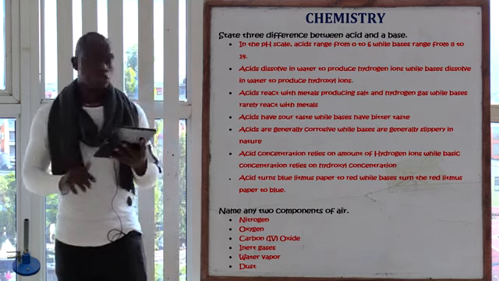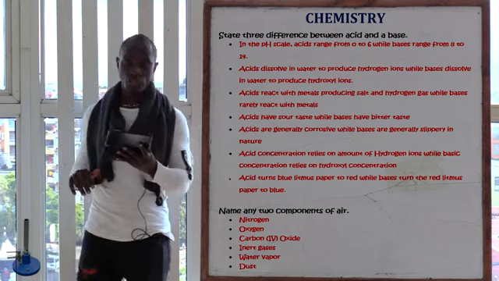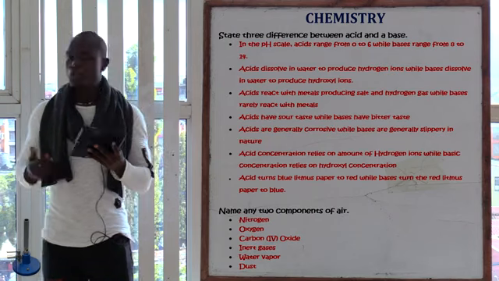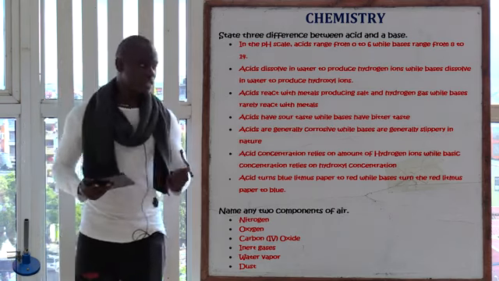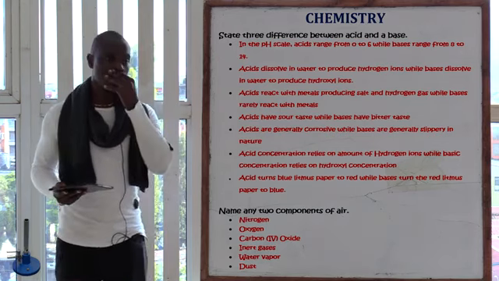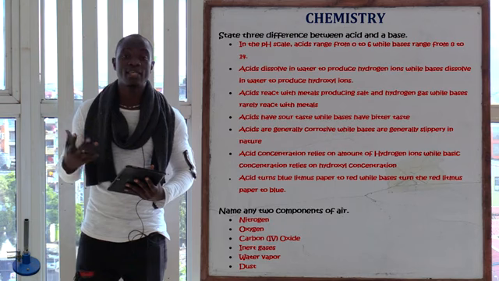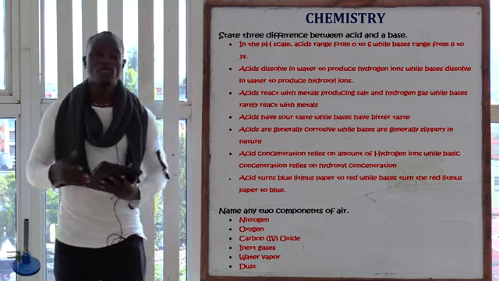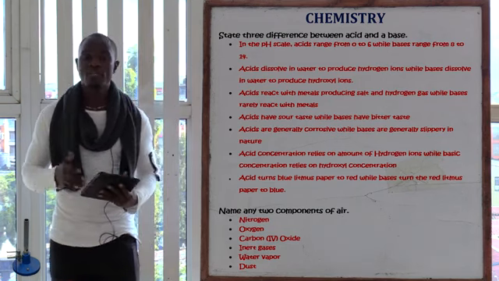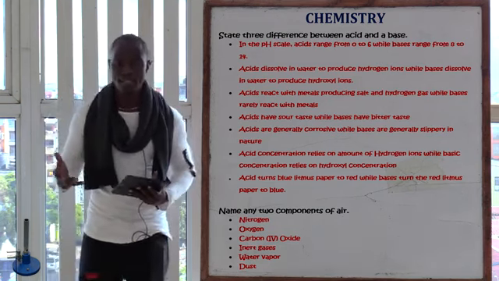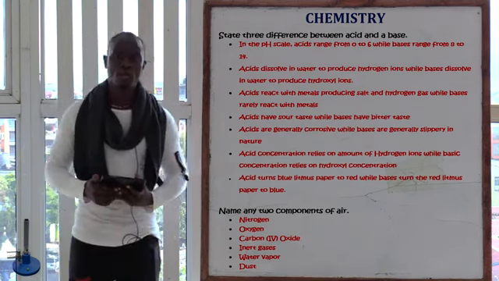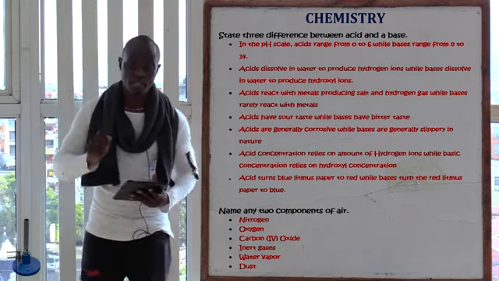So apart from that, let's go to the next question, which is question number 20. Name any two components of air. So we have different components of air. For example, we have nitrogen, which is the largest, having 78%. We have oxygen, which is the second, having 21%. We have carbon dioxide, which has 0.03% in the atmosphere. We have inert gases, which is mostly represented by argon, which has 0.97% of air.